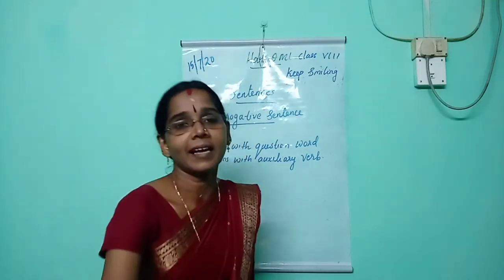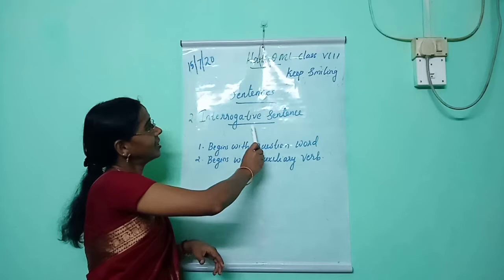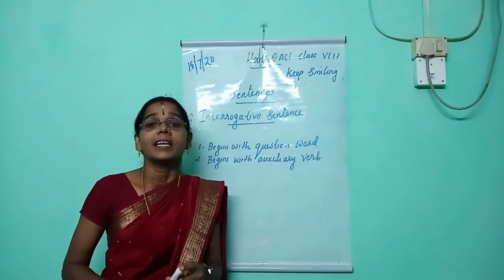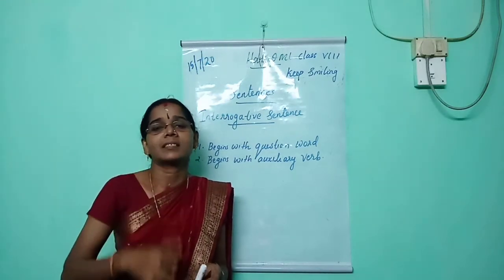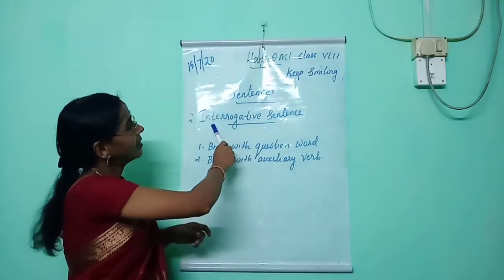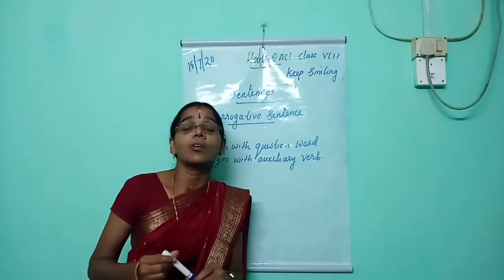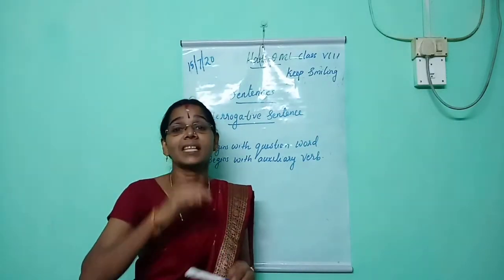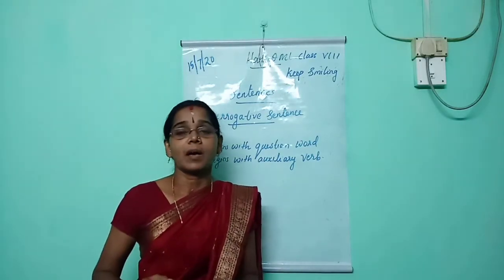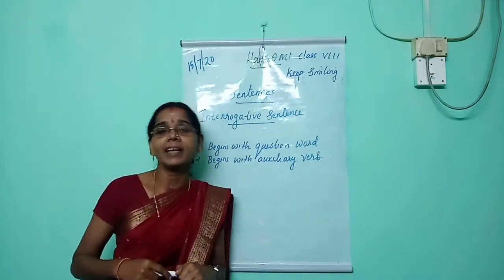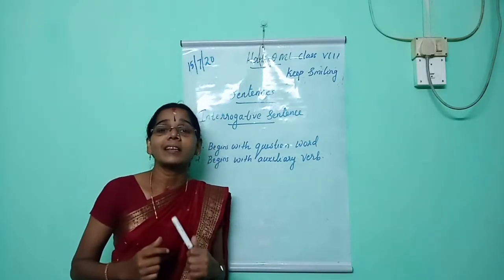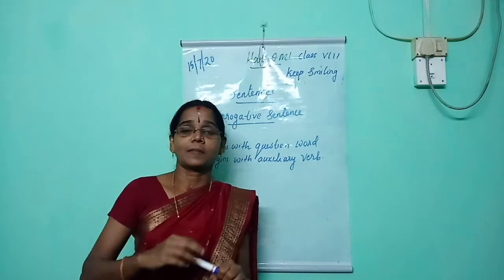Now move on to the second type of sentence, interrogative sentence. What do you mean by interrogative sentence? Interrogative sentence means questions. Listen, interrogative sentence means questions. Interrogative sentence always ends with a question mark. So it is very easy for you to identify an interrogative sentence. How will you identify it? It always ends with a question mark.